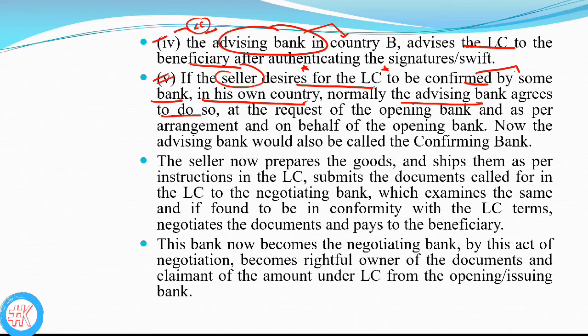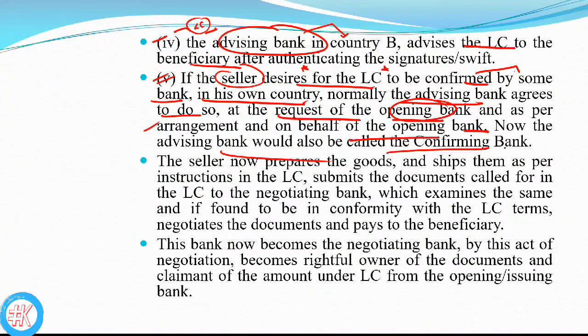But where the advising bank is not able to do that, in those cases, if the seller desires the LC to be confirmed by some bank in his own country, normally the advising bank agrees to do so at the request of the opening bank, as per arrangement and on behalf of the opening bank.